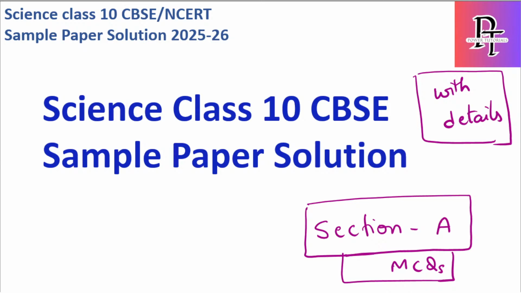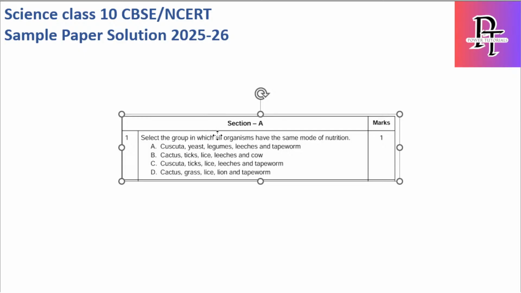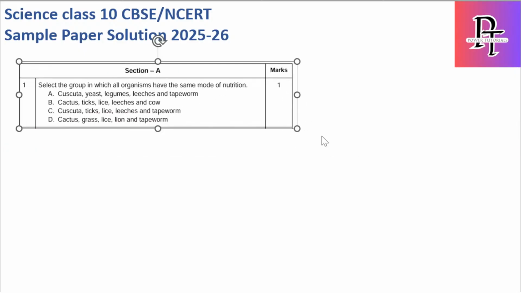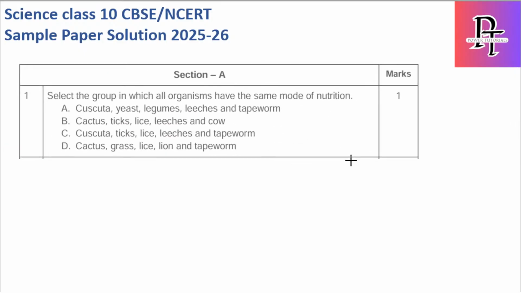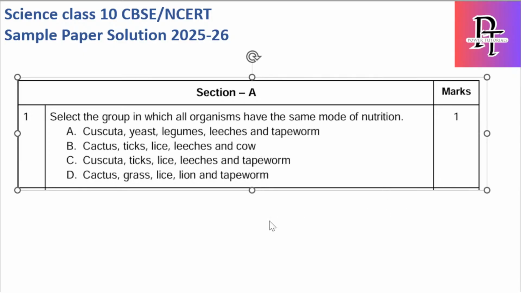As I told you, section A consists of biology questions, section B chemistry, and section C physics. Today we're going to do all the MCQ as well as assertion-reason questions from section A, which is the biology chapter. Tomorrow we'll cover section B chemistry MCQs, then on the third day physics MCQs, and then we'll continue with 2 marks questions and 3 marks questions in the further videos.